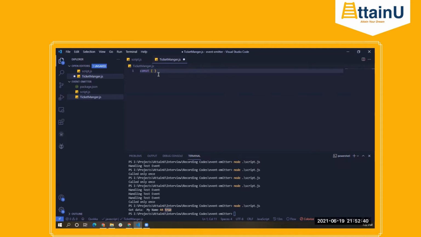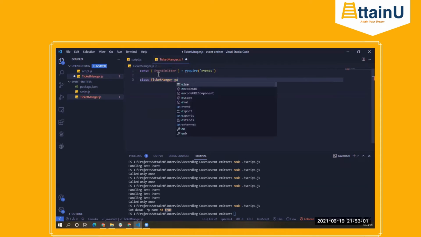Sorry, event emitter. Require events. From events, we'll just get the event emitter class. Now what we can do, we can define a class ticket manager, which is going to extend this particular class event emitter.